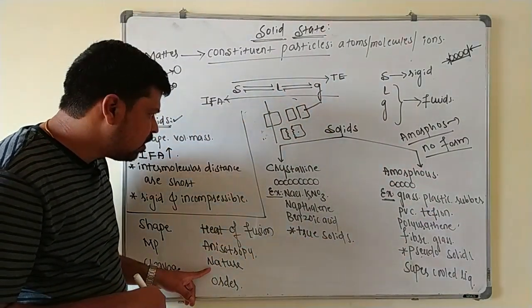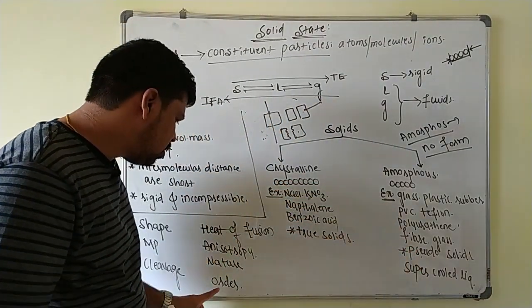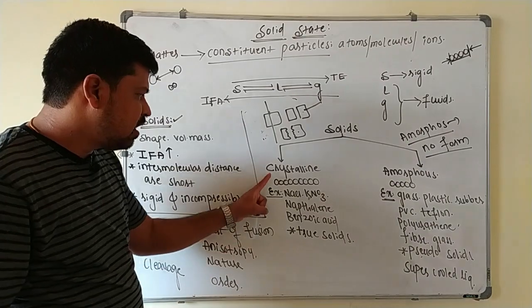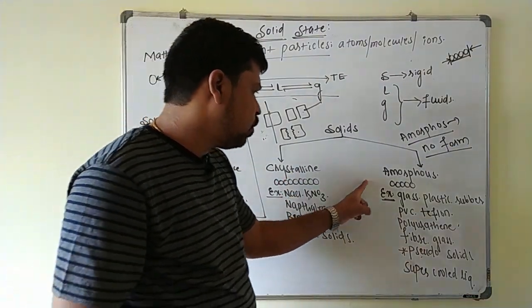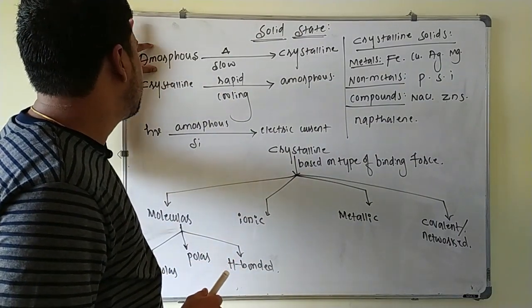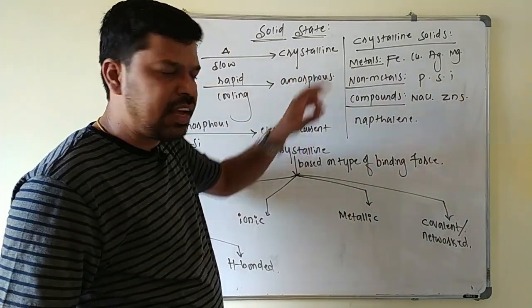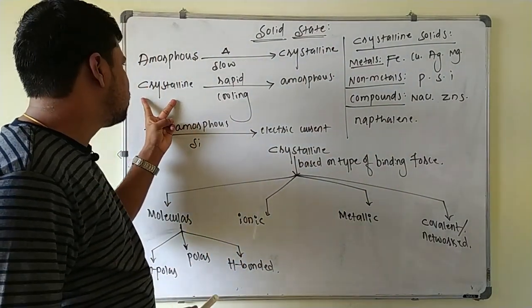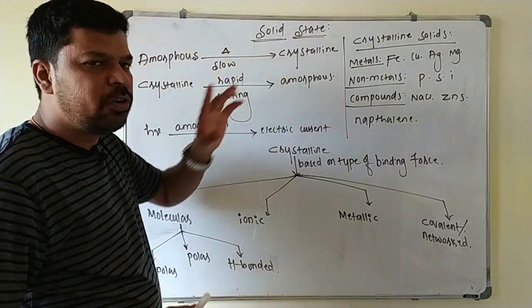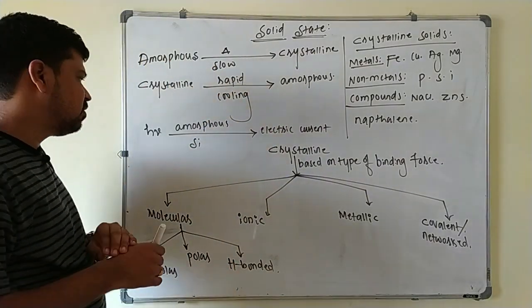Next, the nature of the solids: these are true solids and these are pseudo solids. And what is the order of arrangement of particles? These have long range order, and this has short range order. The next point is, amorphous solids on slow heating will convert into crystalline solids, and these crystalline solids on rapid cooling will be converted into amorphous solids. This is the interconversion between amorphous and crystalline solids.